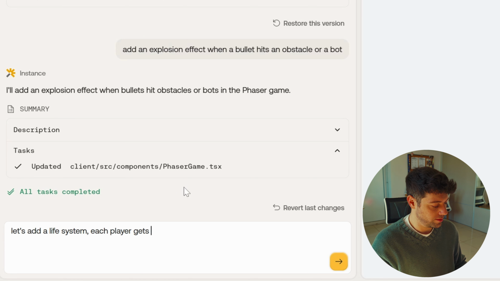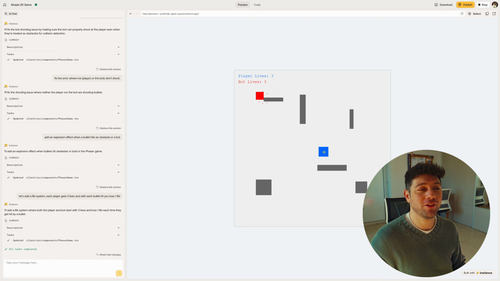Player gets 3 lives. Each bullet hit, lose 1 life. Is it called a life system? I don't know. I hope the AI understood me. Okay. We have our player lives 3 and bot lives 3. I think it worked. Oh, 2 lives, 1 life, 0. Bot wins. Nice. And it just froze there.